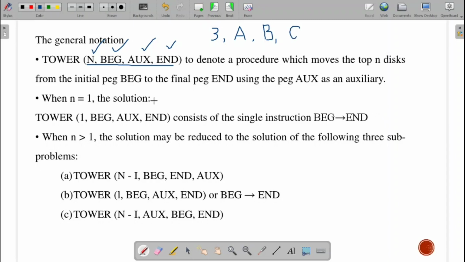Fine. Then next, what we are doing: beginning will be this one. Now beginning is your A, then ending and the auxiliary. Now what moves we will make, let us observe. First case, we make the n minus 1 move. In the previous case, when we have 3 disks, 2 disks we will move. From where to where? From A. A was your beginning, from beginning.